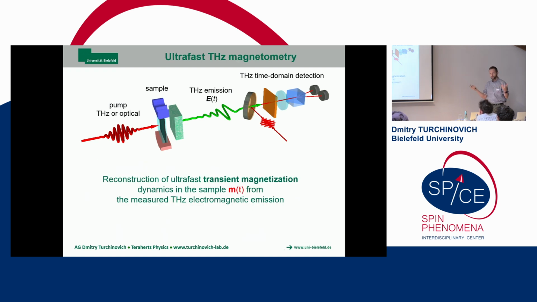So this ultrafast Terahertz magnetometry is this magnetic version of Terahertz emission spectroscopy that allows you to reconstruct your electro-optic sampling signal back to ultrafast magnetization in your sample in a calibrated manner. So you will know by how many millitesla and how many picoseconds, for example, a piece of iron will demagnetize if you hit it with a laser pulse.